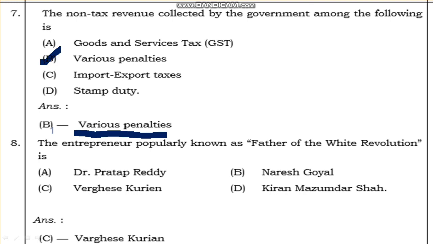Next, the entrepreneur popularly known as the father of the white revolution is. Who is that entrepreneur? Verghese Kurian is known as the father of the white revolution. So the person we call the father of the white revolution is Verghese Kurian. Option C is the right answer. Please listen carefully, because the points I'm discussing here, these questions are sometimes repeated maximum times.